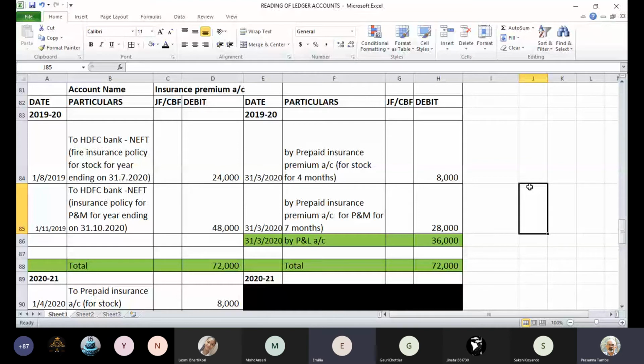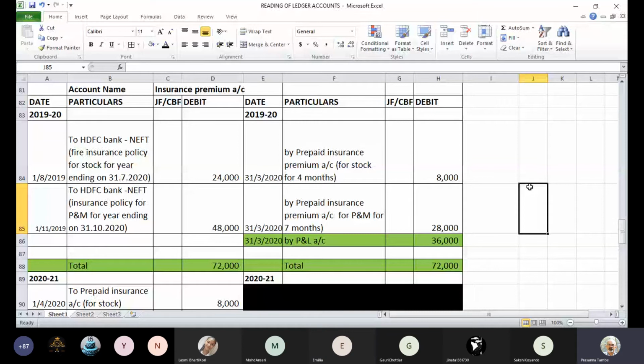2020, correct. Now we have to count the number of months which will go after 31st March 2020, because those are in next financial year up to 31st July. So which are the months which will go in next financial year till 31st July? Tell me the months. April, May, June, July, 4 months. So what we have done is prepaid insurance we have calculated for a period of 4 months. Simple. Did you follow it now?